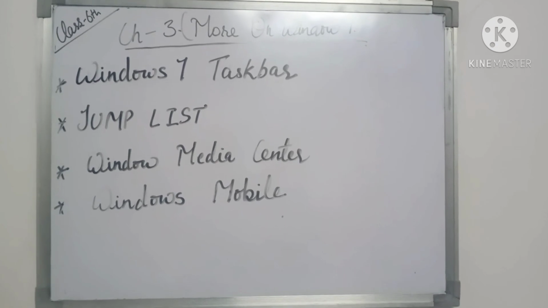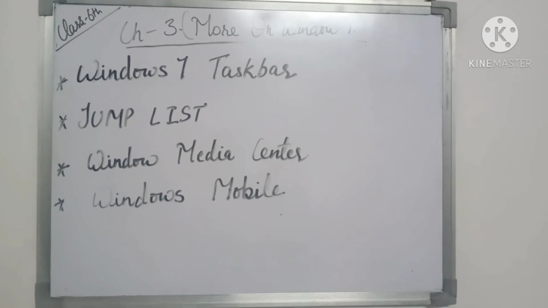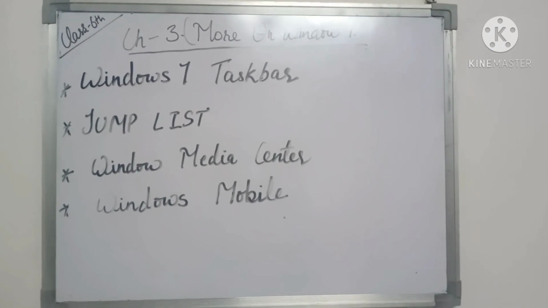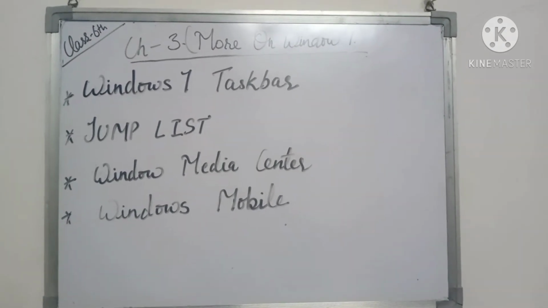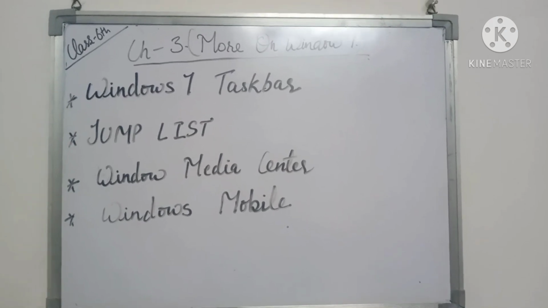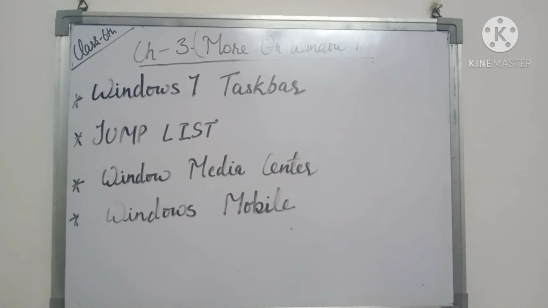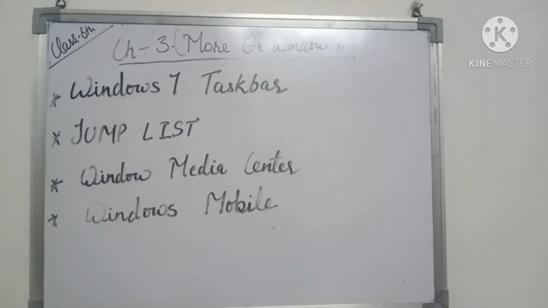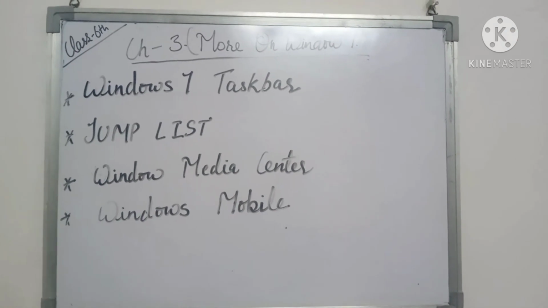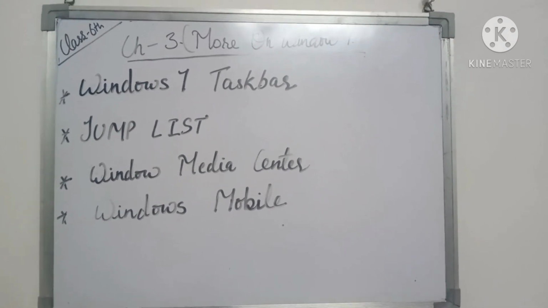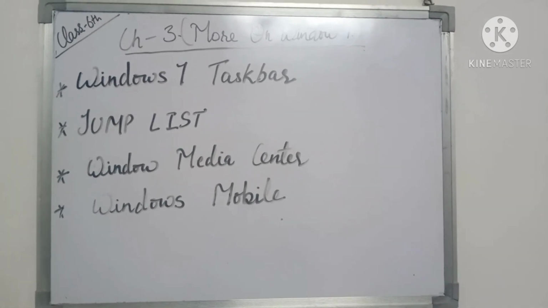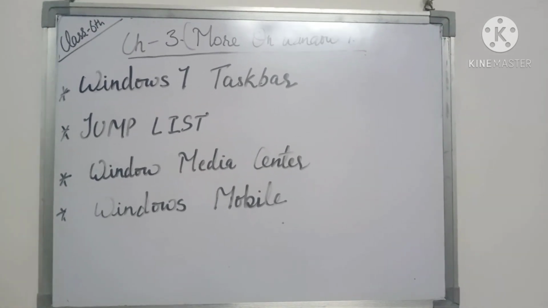Other features of Windows 7 are, next is the jump list. What is the jump list? The programs, pictures, files, folders, videos, and audios which you have just frequently used. It will show the list of the frequently used applications on the taskbar, and that is known as the jump list. You can open a jump list and easily select the desired item and open that application.